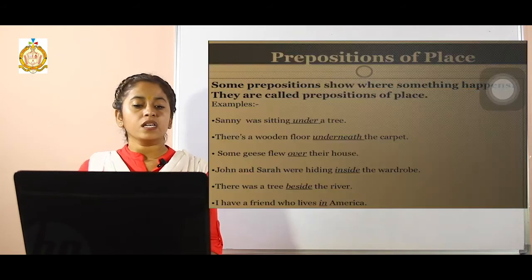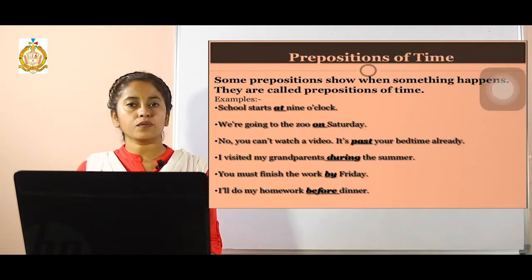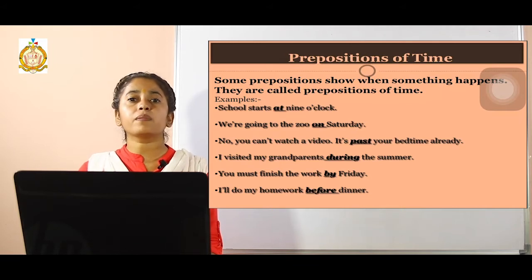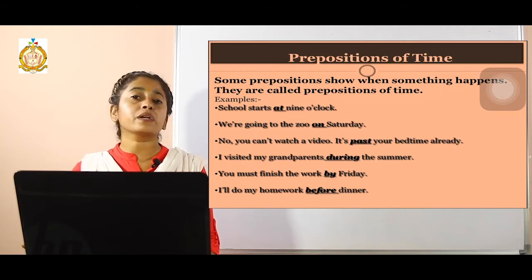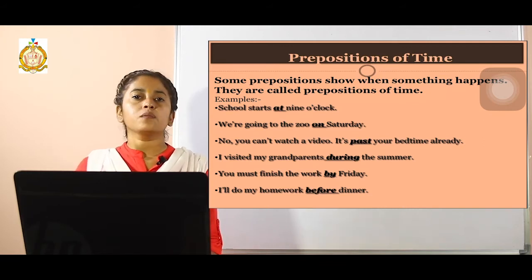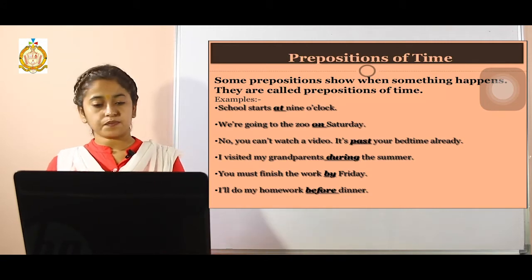Another example: some geese flew over their house. Over, in this sentence, is representing the place from where those geese flew. It is over their house. So over is your preposition of place.